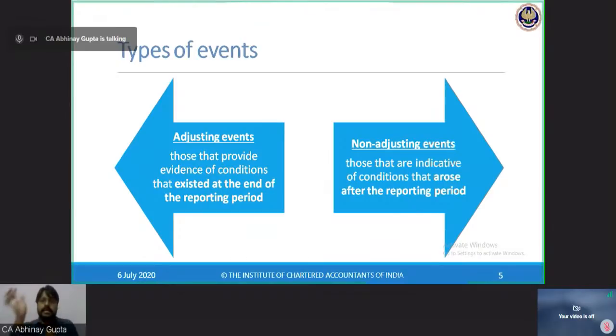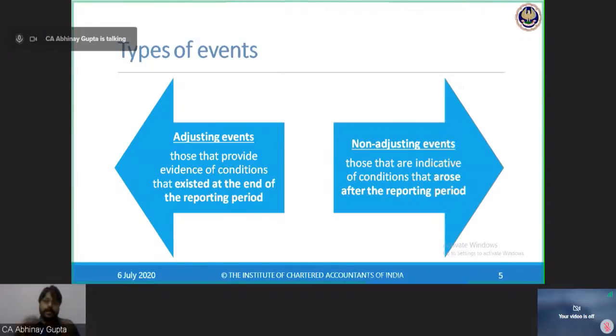Now, this is the event which has occurred after the end of the reporting period. Yes or no? Yes. This is the event which has occurred prior to the approval of the accounts by the board of directors. Yes or no? Yes. So this is the event qualifying for the definition of events after reporting period. Now I just need to see whether I was aware that this rain is about to happen and this rain will impact my godown.